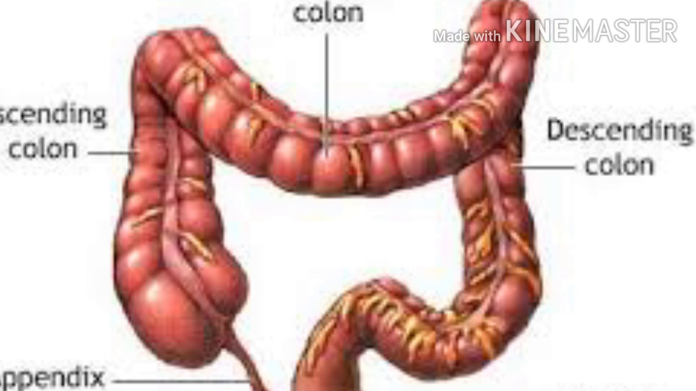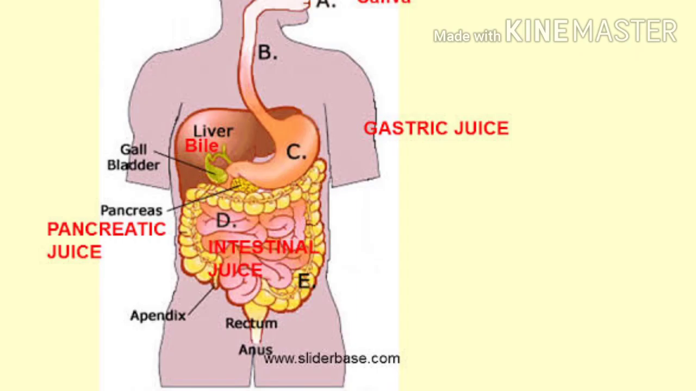The waste is stored, and then the waste materials are sent out through the rectum and anus. The waste materials sent from the large intestine outside the body is called defecation. This is about the digestive system.